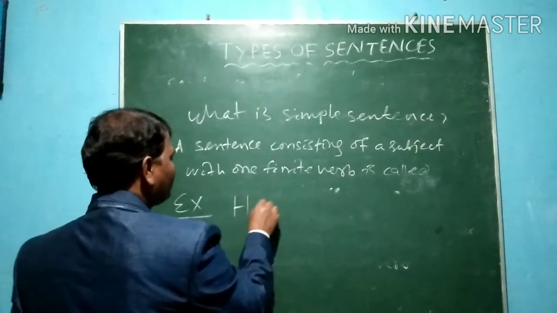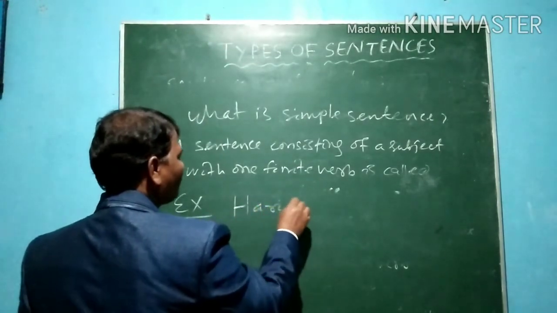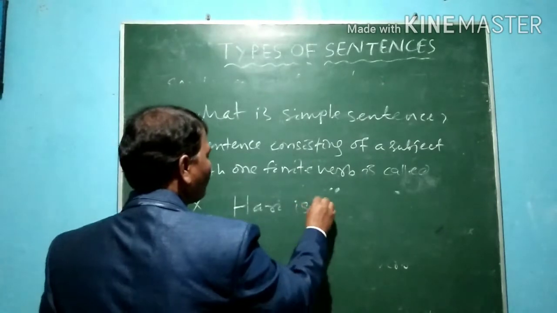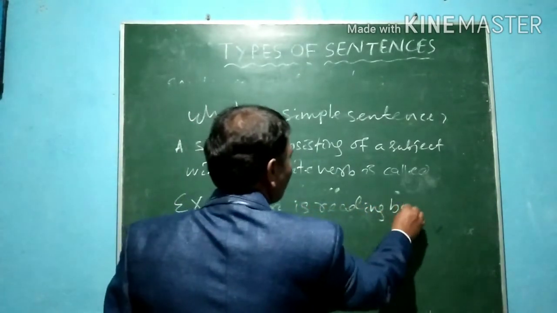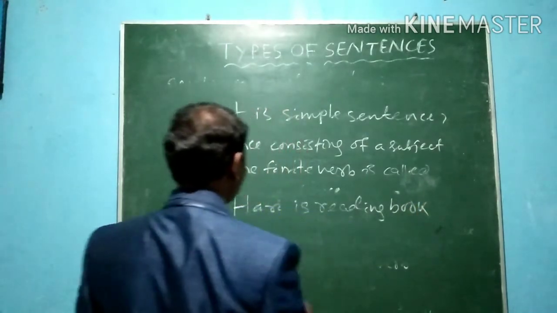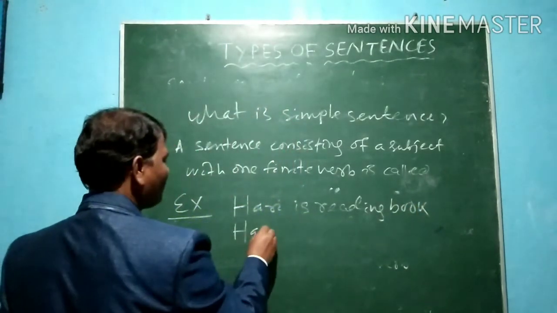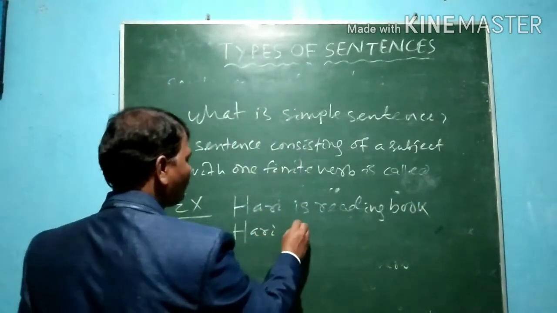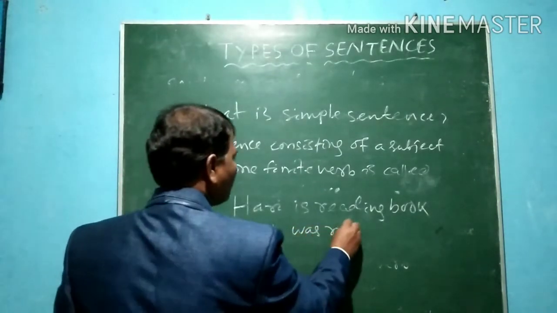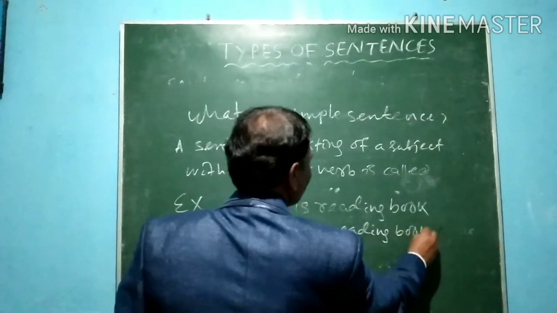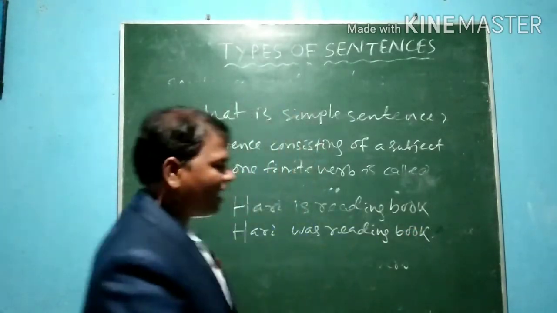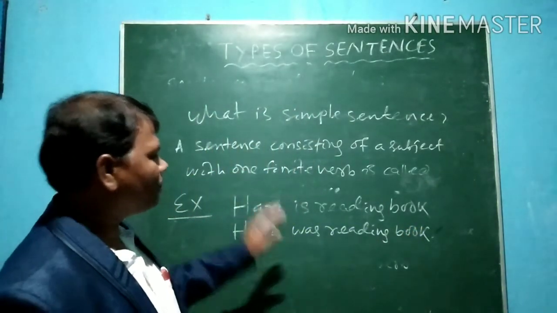Example: Hari is reading book. Hari was reading book. I have written two sentences.